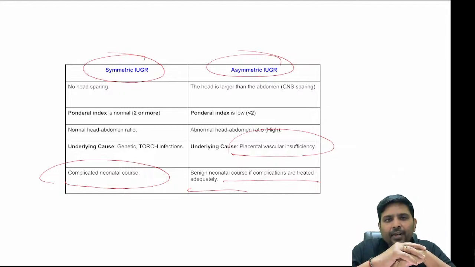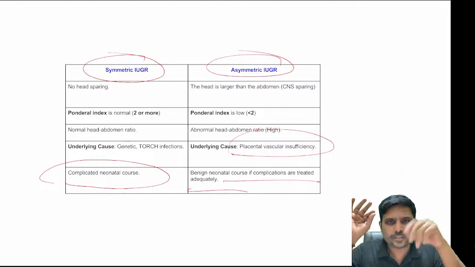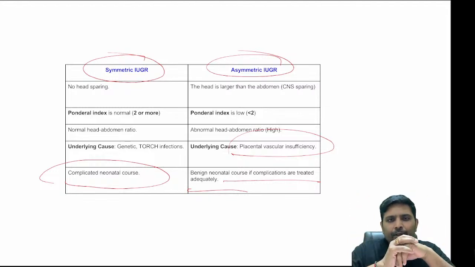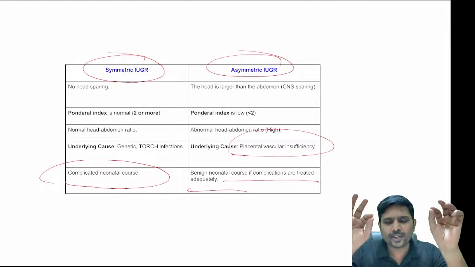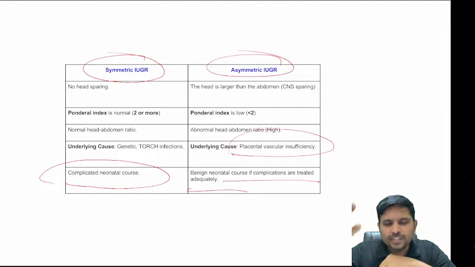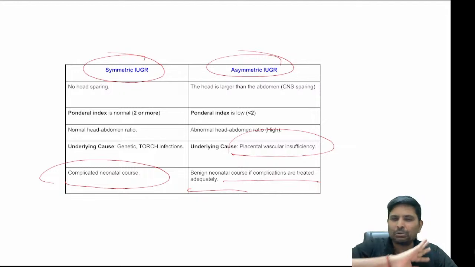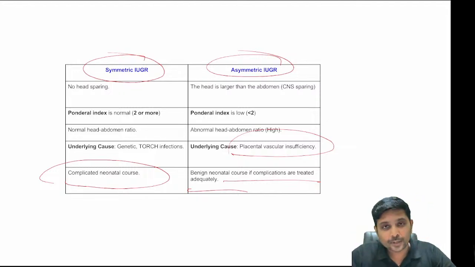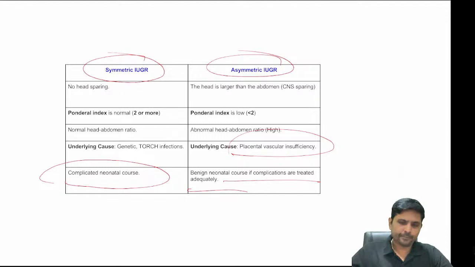So symmetrical IUGR: first trimester, second trimester hit. Asymmetrical IUGR: head is spared. Symmetrical IUGR, first trimester IUGR, causes aneuploidy, TORCH infection. Asymmetrical IUGR, placental insufficiency. Symmetrical IUGR, torrential course. Asymmetrical IUGR, good course. Right.